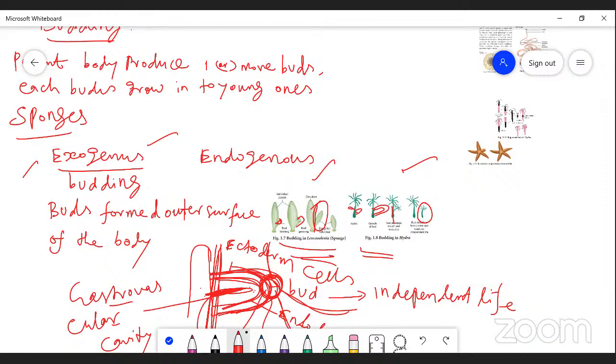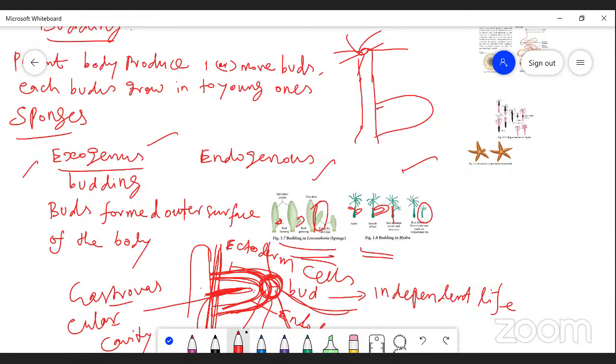In hydra, when food is plentiful, the body wall of the parental body, which also has tentacles, is affected. The mouth is surrounded by tentacles. These are the basal regions. The body wall is diploblastic, with outer ectoderm and inner endoderm. When food is plentiful, the ectoderm cells increase, and elevation bulges appear.